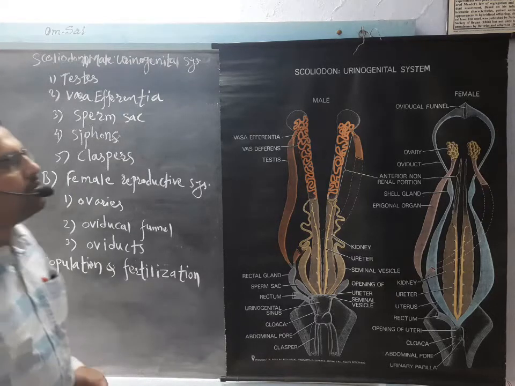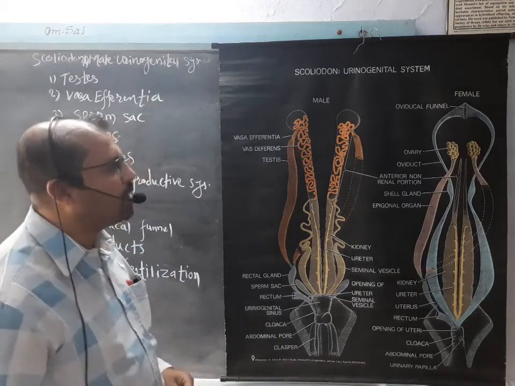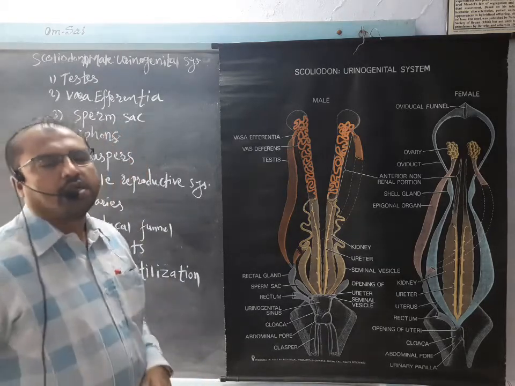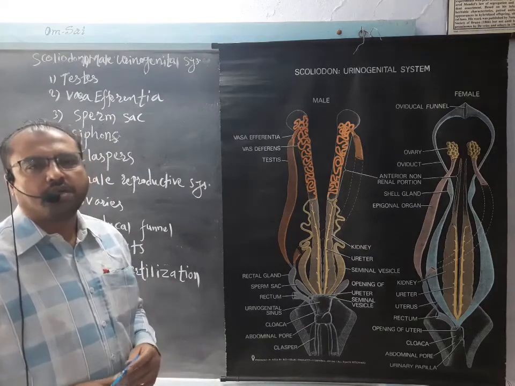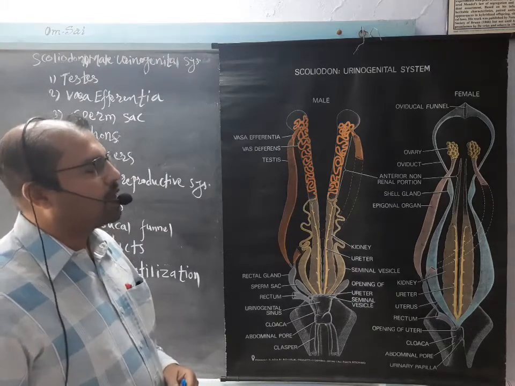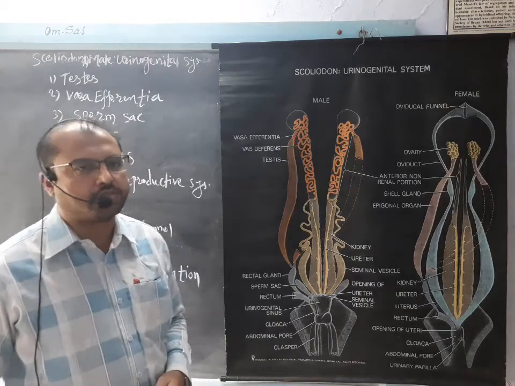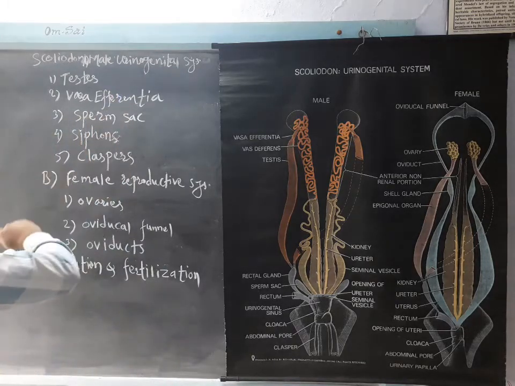Basically in the case of the male, it is called the urinogenital system, but in the case of the female, the excretory portion, that is the renal portion, which is the kidney, and the reproductive portions are separate. That's why there is a separate excretory system and reproductive system. So this is about the urinogenital system.